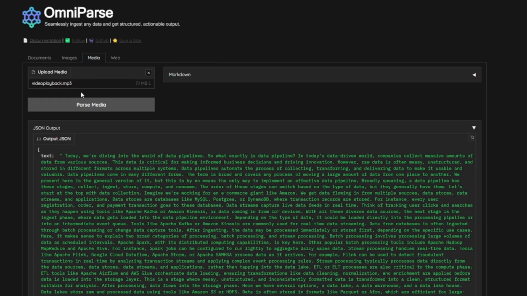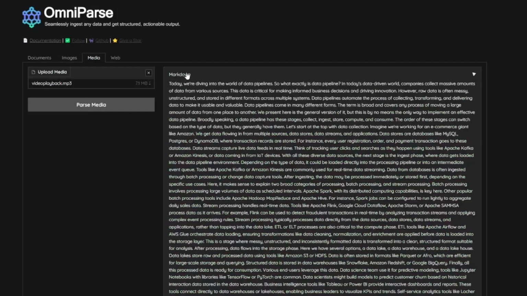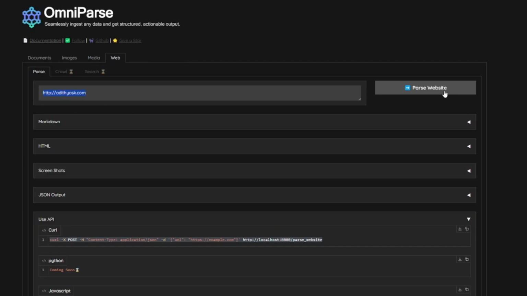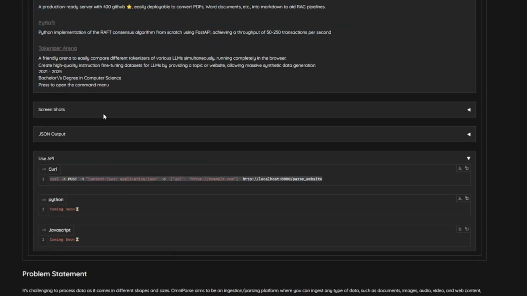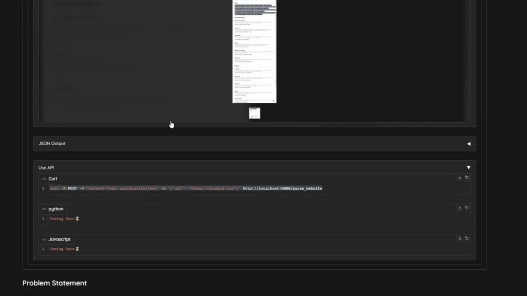Coming to media, you can throw in any type of audio or video file, and you can get a structured Markdown response out of it as well. And also it supports web, so you can just feed in a link and pass the link, and you get a structured response that you can directly feed into your application. You also get a screenshot which you can perform OCR on top of.